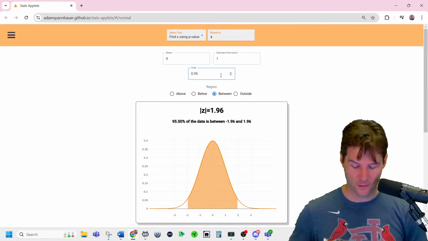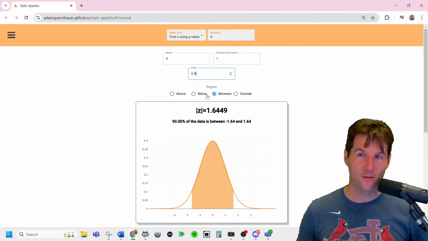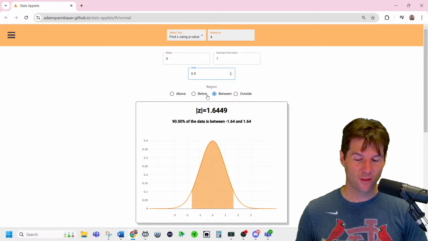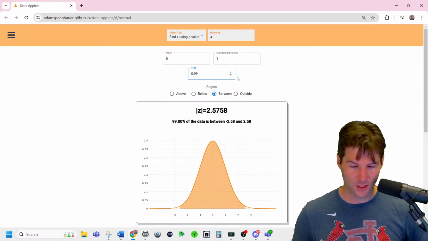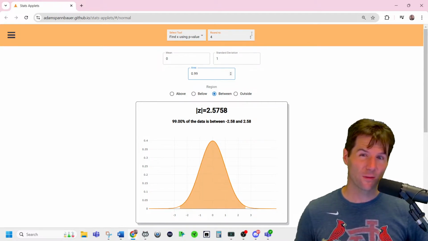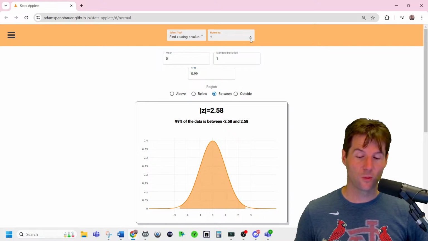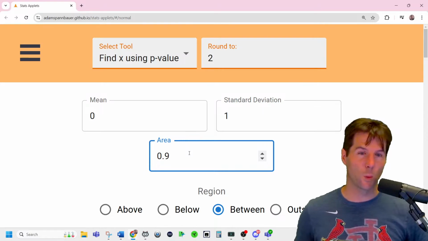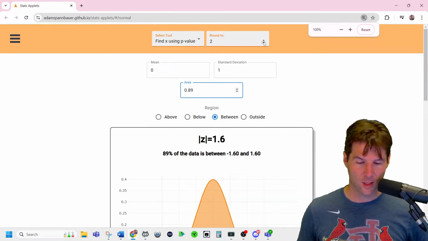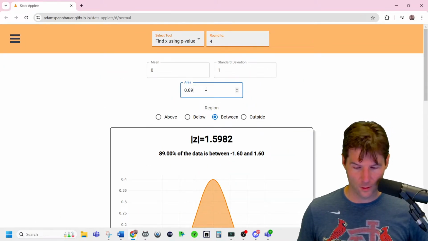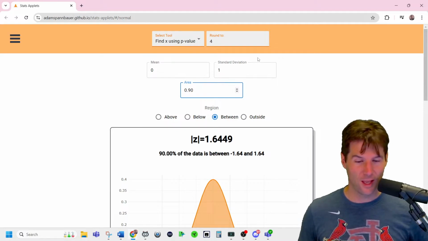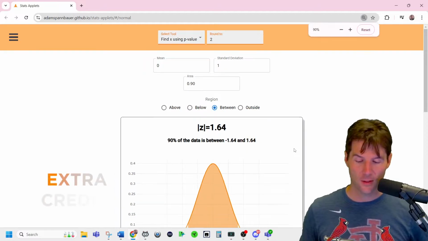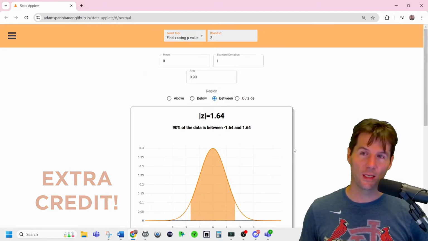So 90 right here, you need to have 90 in between. You might have 99, which is a 99% confidence interval. 2.5758 is 99% confidence, or rounded to 2 decimals, 2.58. You might have hit an extra 9 right there. Going to 90% confident is 1.645. Technically I would carry a few more decimals. Yes, 1.645. Good work, this is how you use the applet. Points for you, Noel, because now this is the z-score relative to a 90% confidence interval.